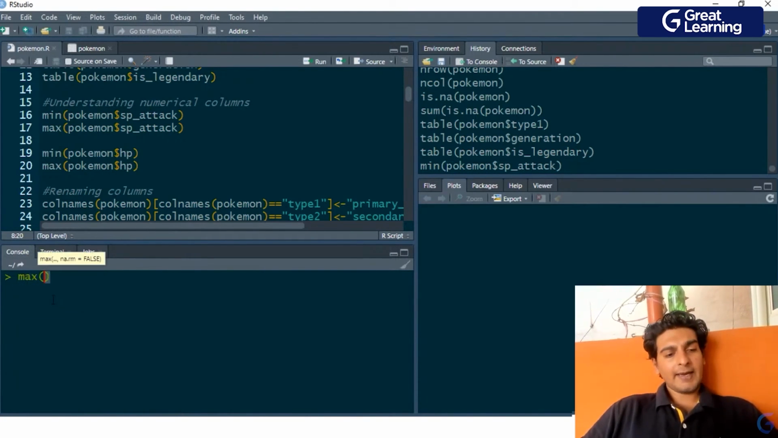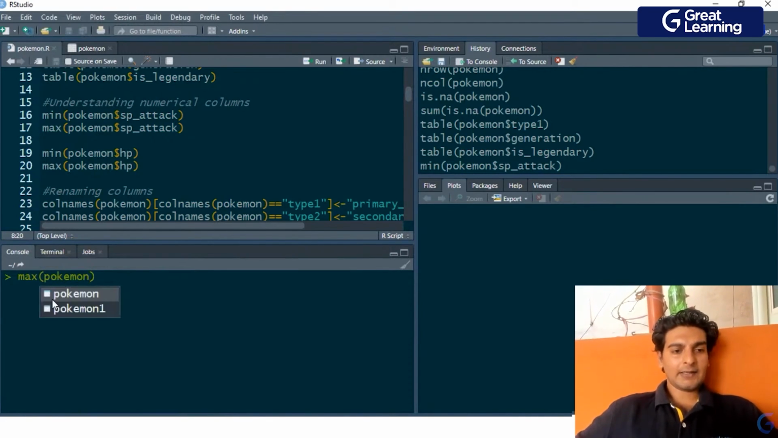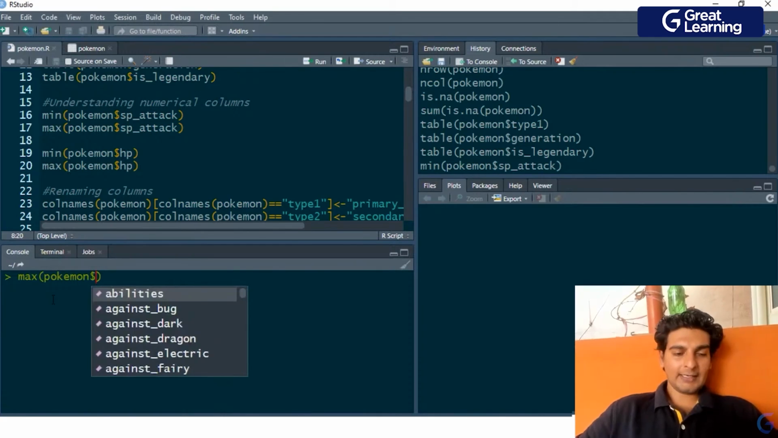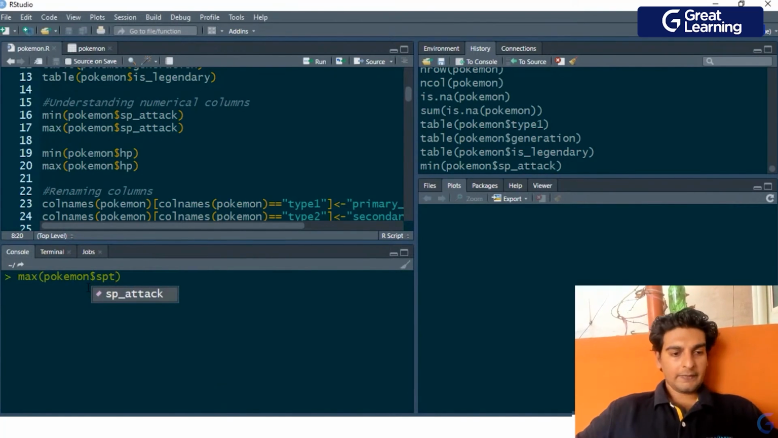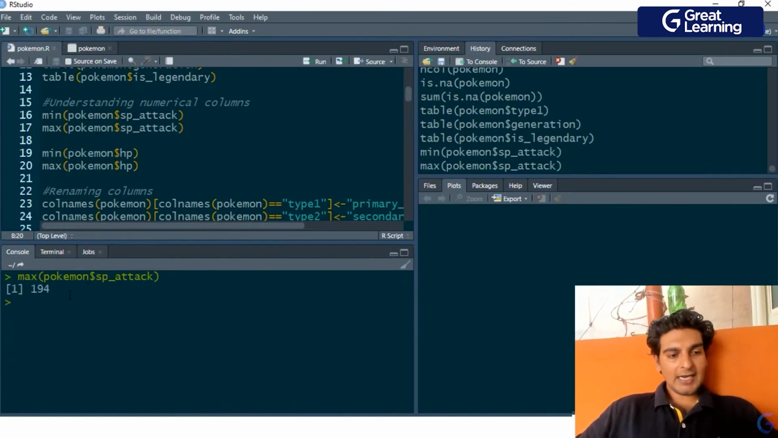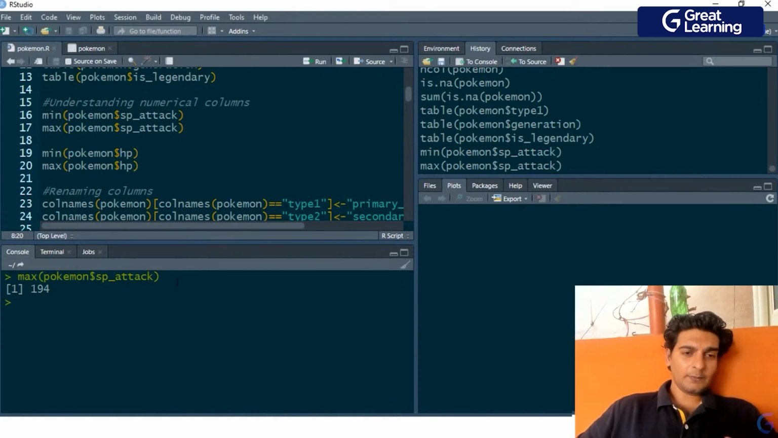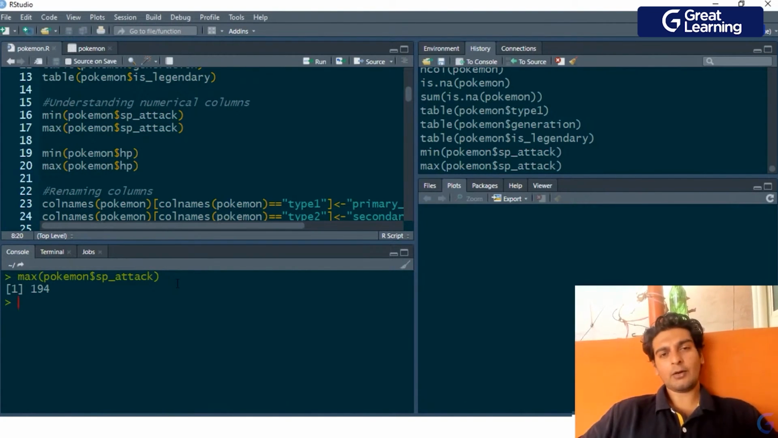Now similarly, let me find out the maximum value of special attack. To find out the maximum value of special attack, I'll use the max function, and inside this again I'll pass in the Pokemon data frame, and using the dollar symbol I'll select the column, and the column is again SP attack, and we see that the maximum special attack of a Pokemon is 194. It's an interesting observation over here. So the minimum special attack of any Pokemon is only 10 and the maximum special attack of a Pokemon is 194.